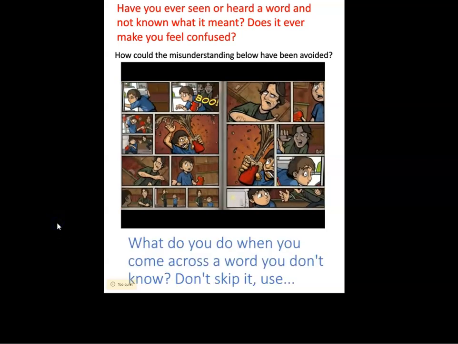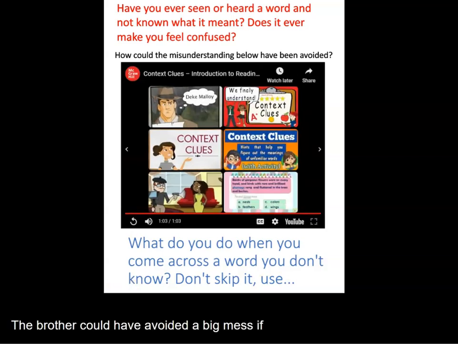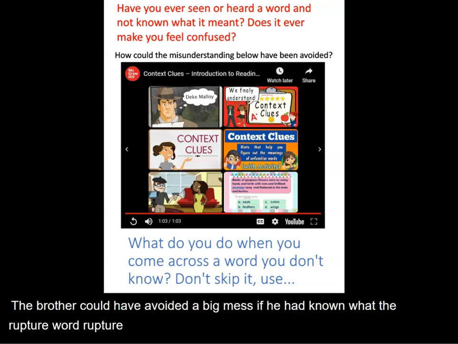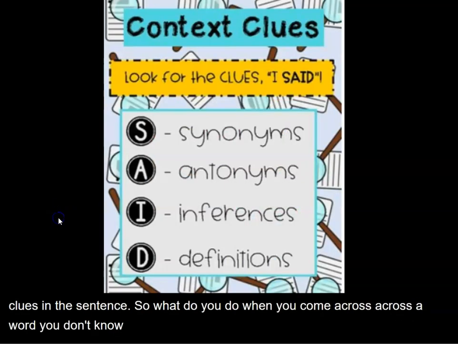So the brother could have avoided a big mess if he had known what the word rupture meant, or had taken some time to figure it out from the clues in the sentence. So what do you do when you come across a word you don't know? Don't use it. Use context clues. You want to know, what has the text said?